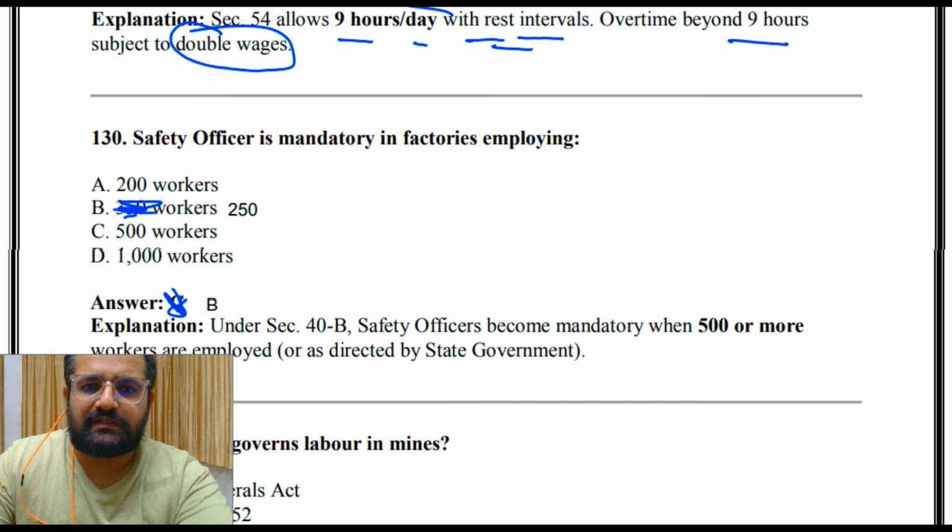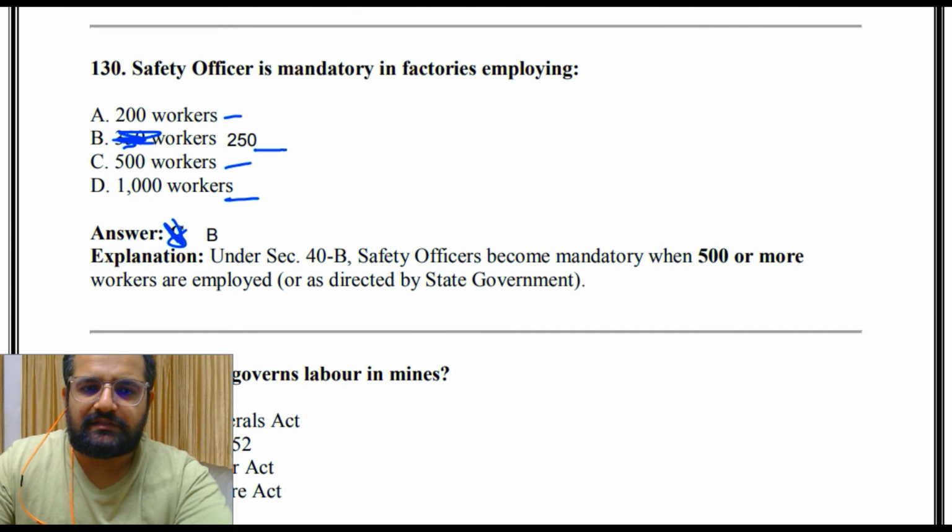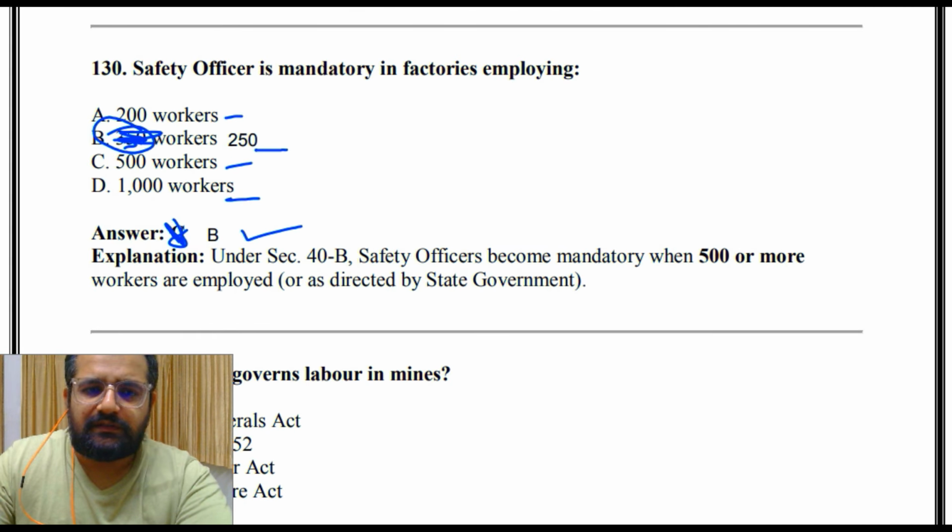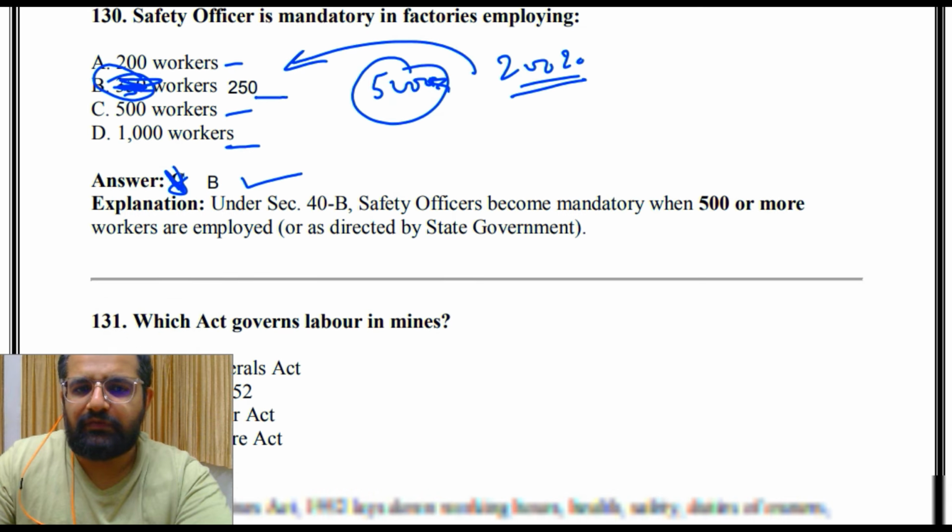A safety officer is mandatory in factories employing 200 workers, 250 workers, 500 workers or 1000 workers. So the answer is B, 250 workers. Earlier it used to be 500, but after 2020 it is 250. So now it's 250, earlier it was 500.